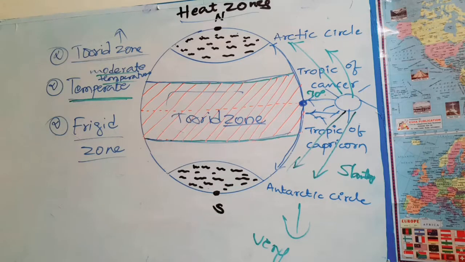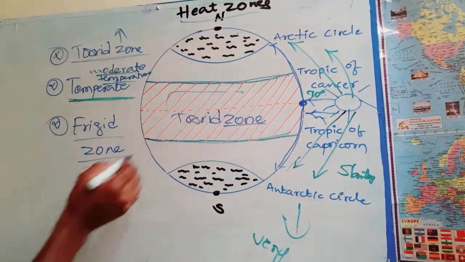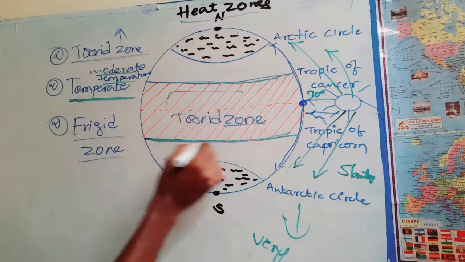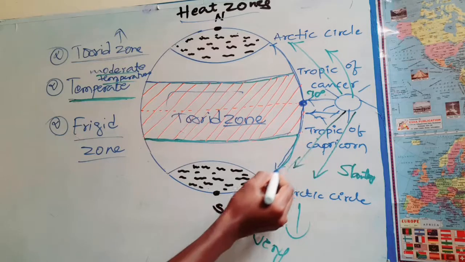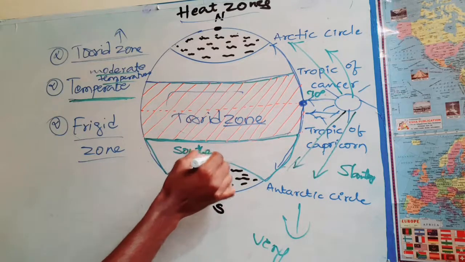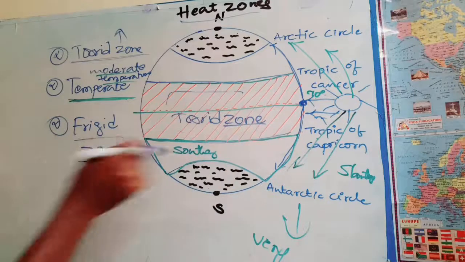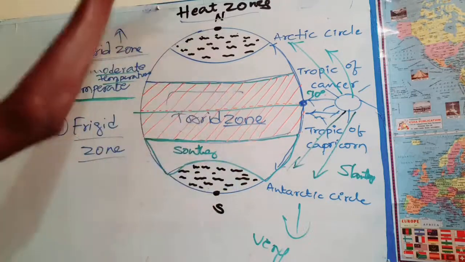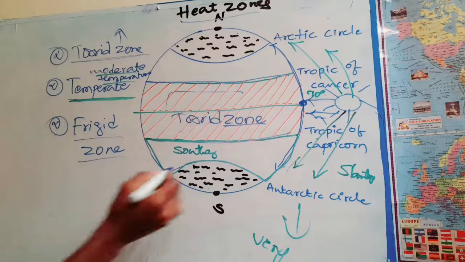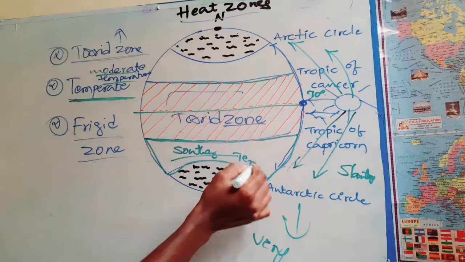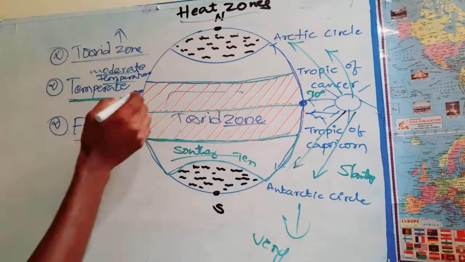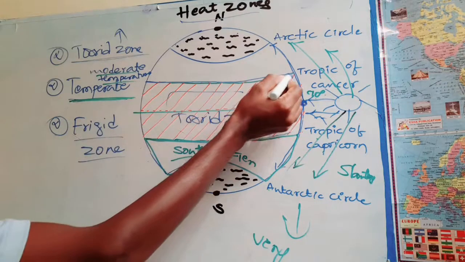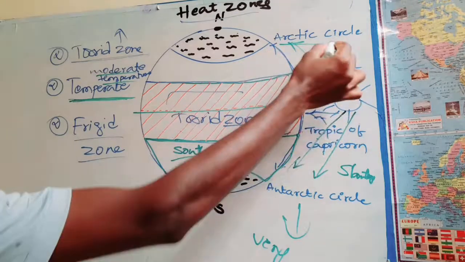Next, where does the temperate zone lie? Between the Tropic of Capricorn and the Antarctic Circle in the southern hemisphere. This is the equator, this is the southern hemisphere, and this is the northern hemisphere. Another region lies between the Tropic of Cancer and the Arctic Circle.